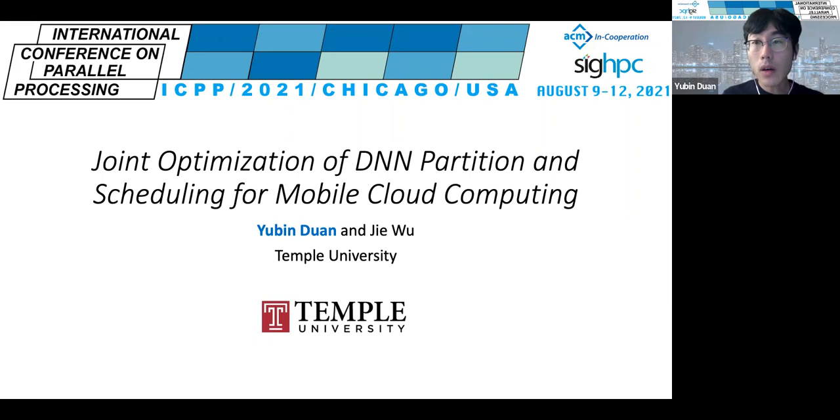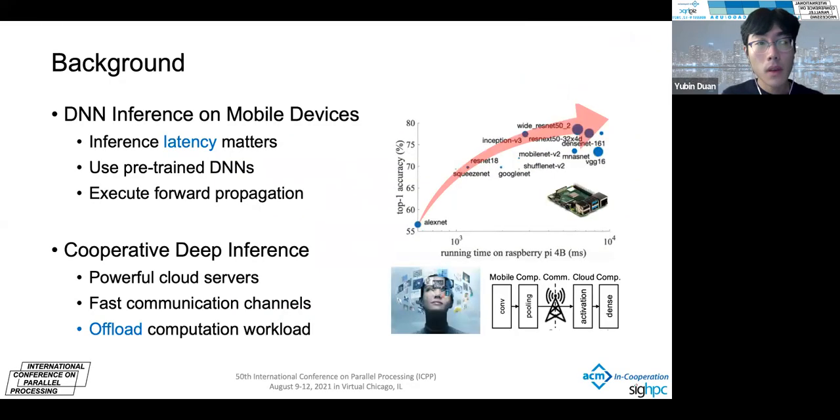Today, I'm going to present our paper titled Joint Optimization of Deep Neural Network Partition and Scheduling for Mobile Cloud Computing. In this work, we focus on the DNN inference on mobile devices. In those applications, the inference latency really matters. For example, for face recognition or object detection, we hope they have the real-time response.